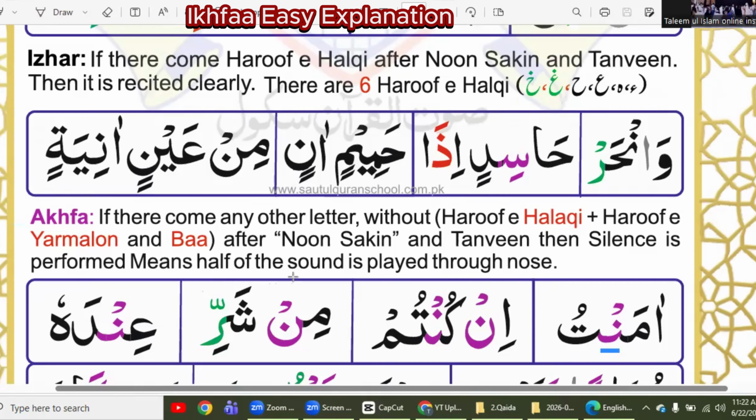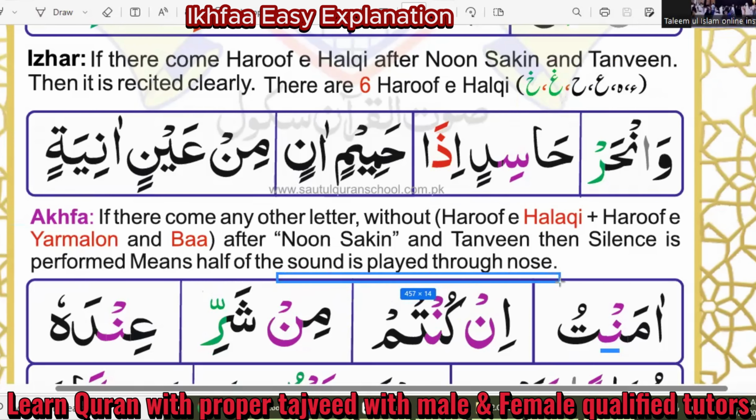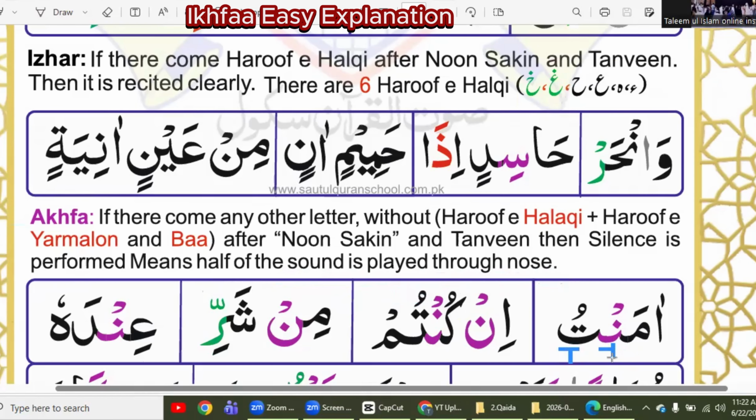Ikhfa means the sound is played half through the nose. How is sound played through the nose? We read it normally as "man", but after noon silent there is ta. Ta is not in idgham, not iqlab, not izhar. Now we will read it like "ma, tu". When you read it, don't round your lips. Read it with straight lips. Ma, tu.